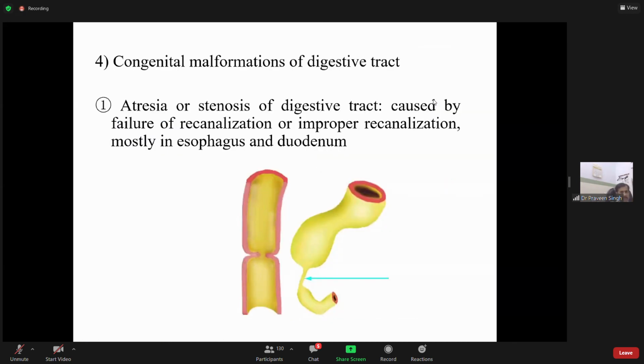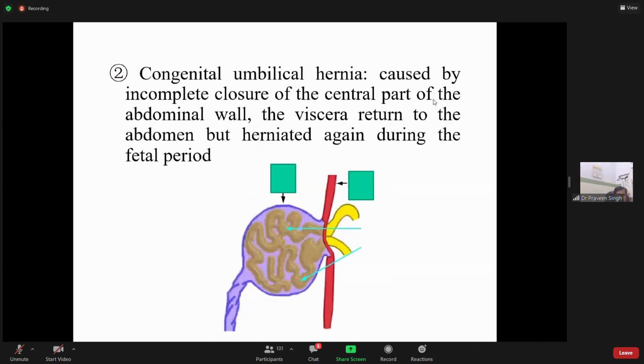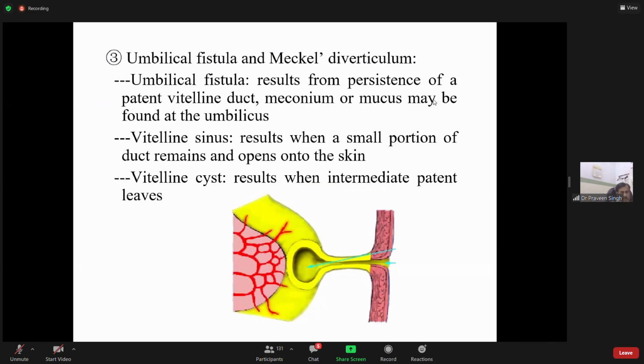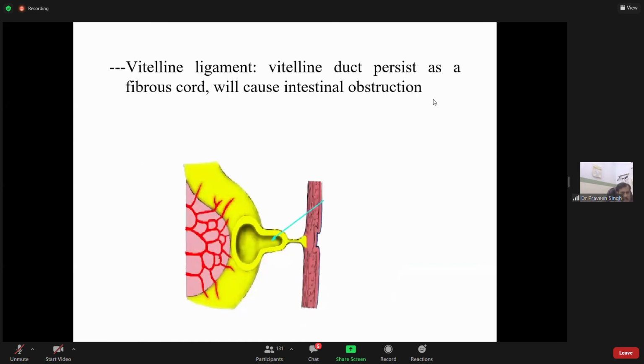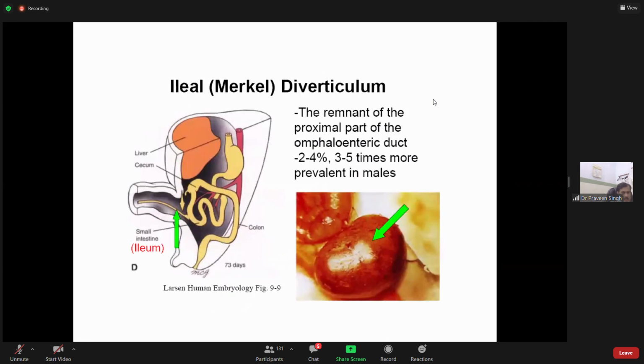Other than that, there can be atresia of the GIT, stenosis of the GIT, duplication of the GIT. So there is a double GIT developing. All this can occur because of various embryological defects. You all know umbilical fistula, Meckel's diverticulum, vitelline sinus, vitelline cyst, vitelline ligament.